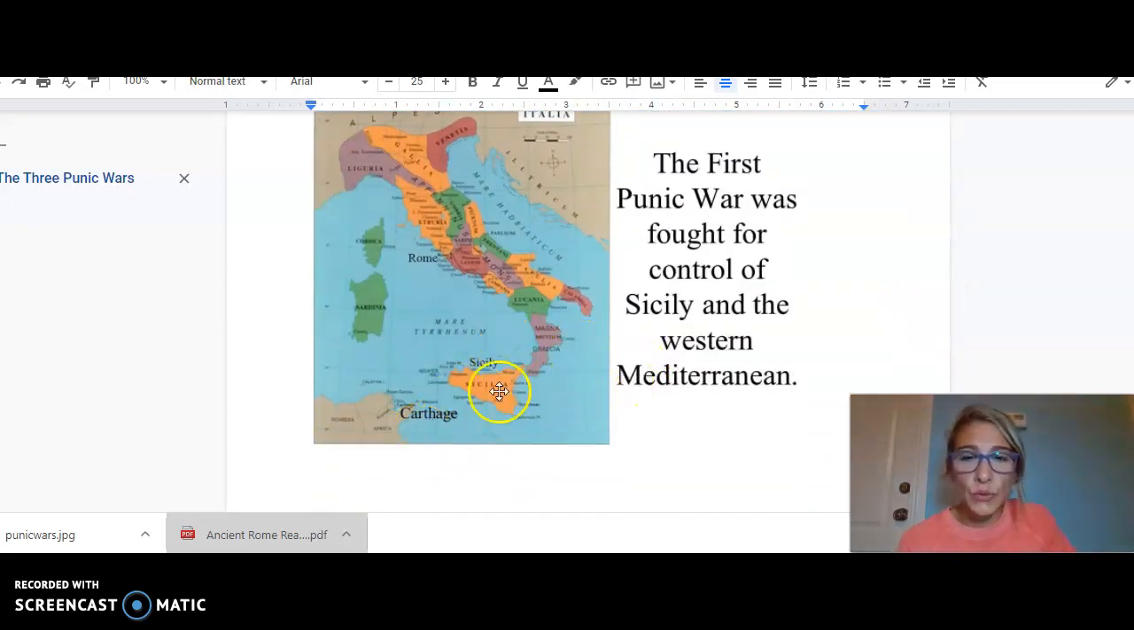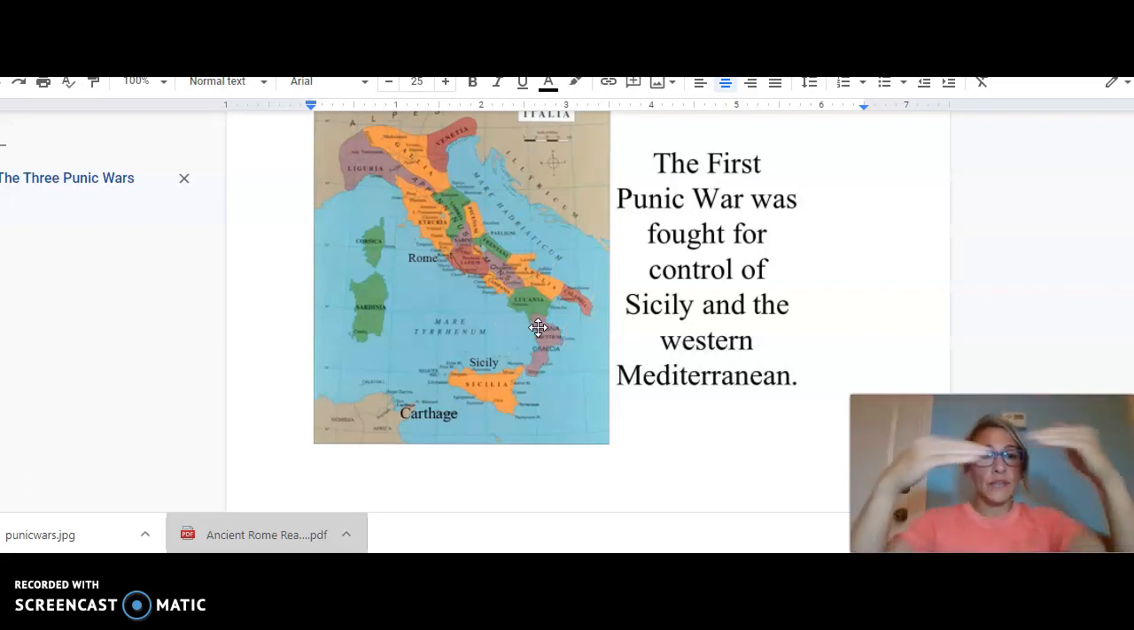And so here's a closer look. Rome, this is a peninsula. Remember, a peninsula is a piece of land that has water that covers it on 3 sides. And Carthage is right here. So we are going to read about their first Punic War today.